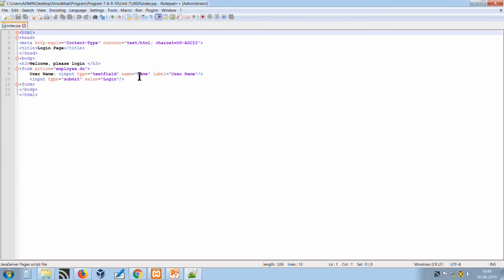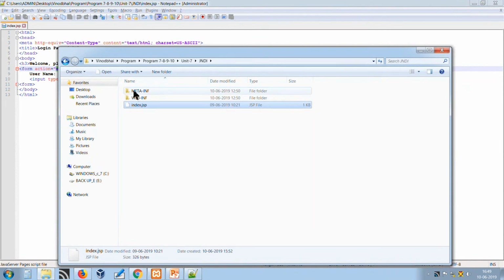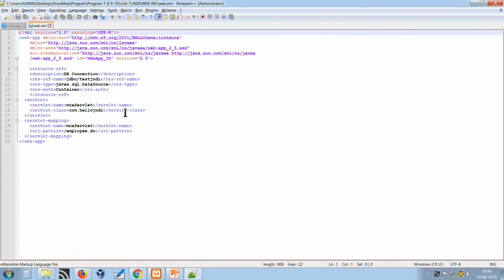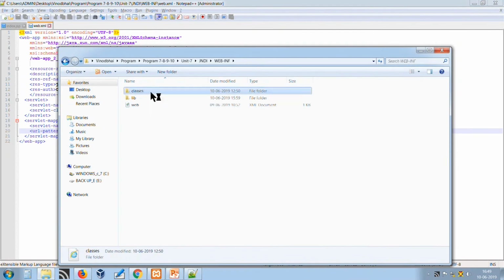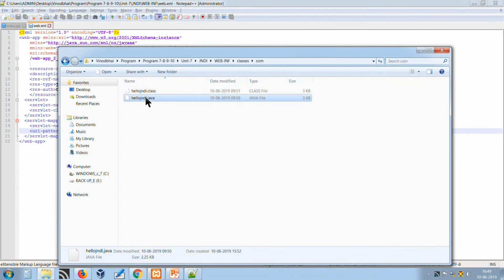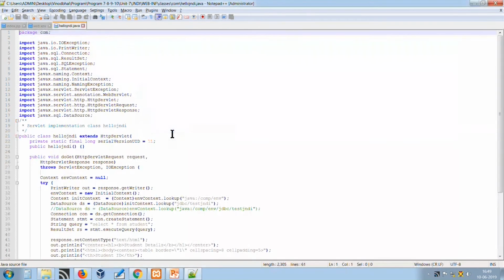Simply we are asking for the username, but we are not verifying the username, only we are firing the action employee.do. Then under the WEB-INF, we have a web.xml deployment descriptor, as we have discussed in the last slide. Then we have a class that is the JNDI implementation.